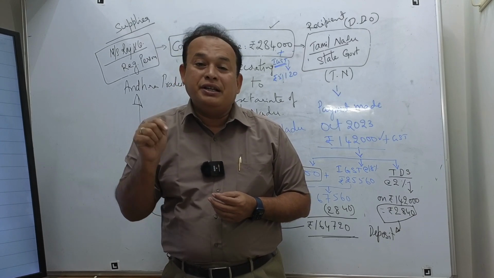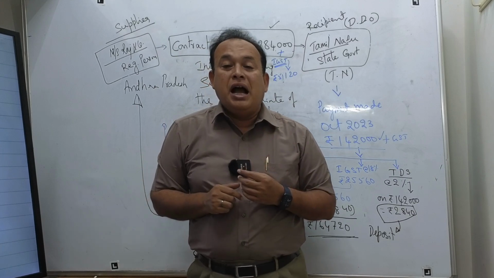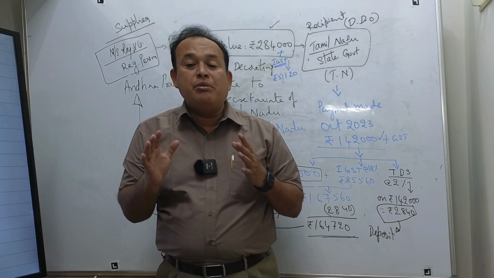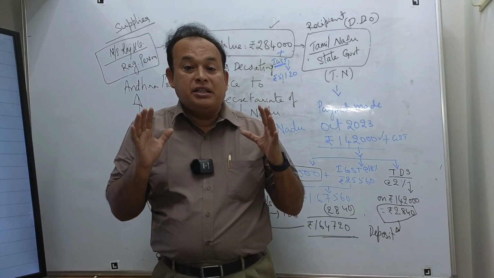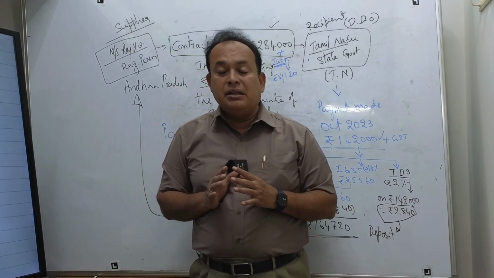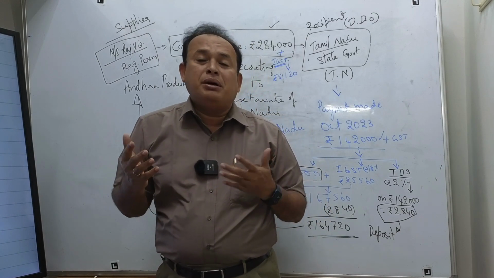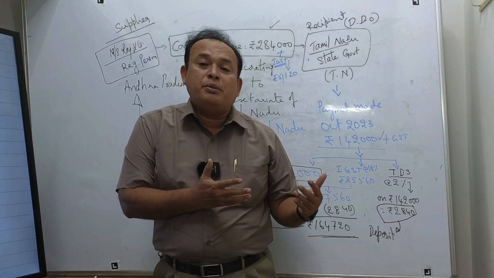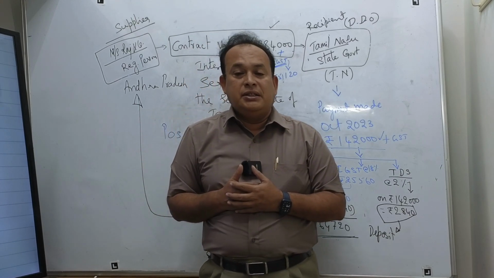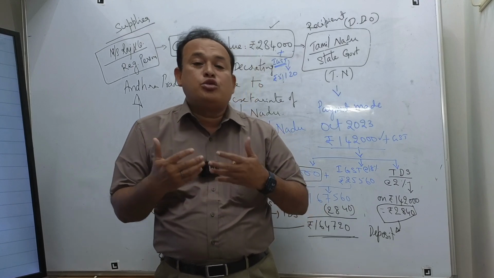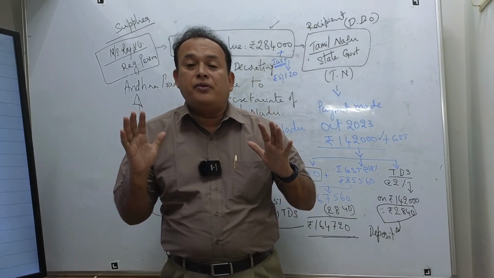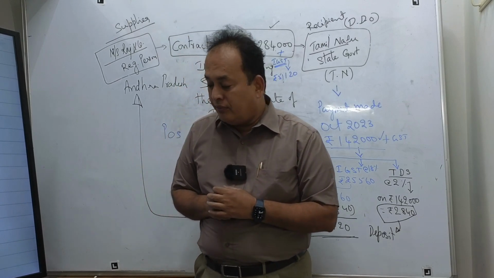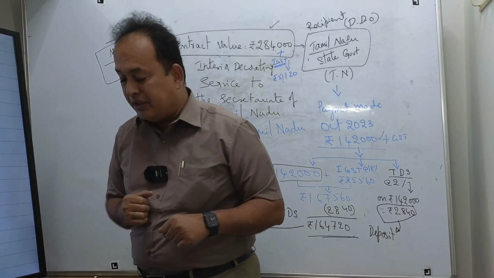This point was already referred to under the refund chapter. To claim such a refund from the electronic cash ledger, there is no time limit prescribed under the law, because it can be claimed at any time by the person who has excess amount in the electronic cash ledger, as set by the government in the recent past as an amendment. Moreover, even if the refund exceeds 2 lakh rupees, there is no need for certification from a chartered accountant or cost accountant. Like this, in the last class we referred.